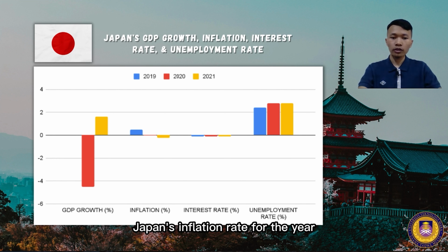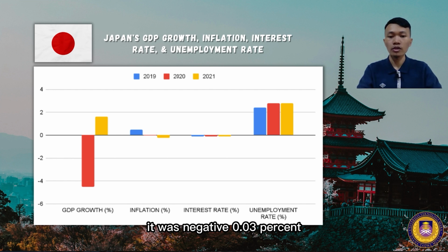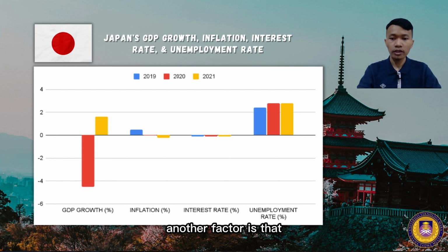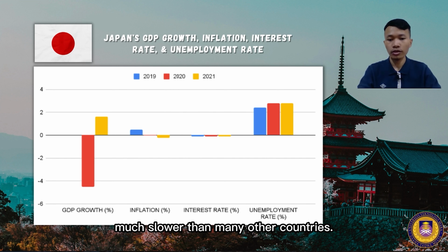Japan's inflation rate for the year 2019 was 0.47%. Next, in 2020, it was negative 0.03% due to the COVID-19 pandemic. Moreover, in 2021, it was negative 0.23% due to the governmental price controls, an aging population, and negative interest rates. Another factor is that Japan's economy recovered from the pandemic much slower than many other countries.